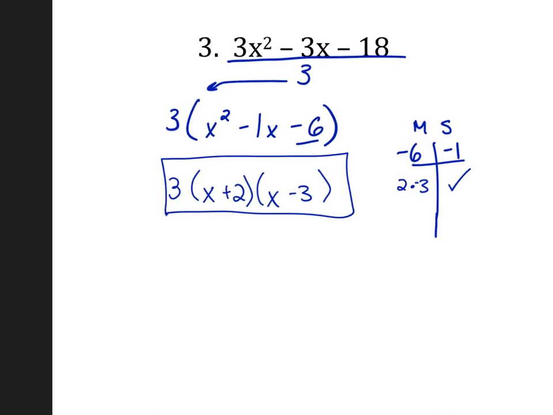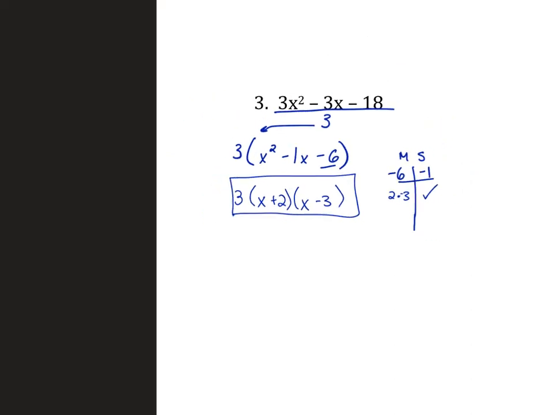How many factors does this expression have? 3. The one we pulled out in the very beginning, the GCF, and then these 2 binomials, okay? And if I FOILed and then distributed, I would get right back to the beginning. Okay, so you can always check your work by re-multiplying all of the parts back together and see if you get to where you started. Okay, so that's number 3, just a review.